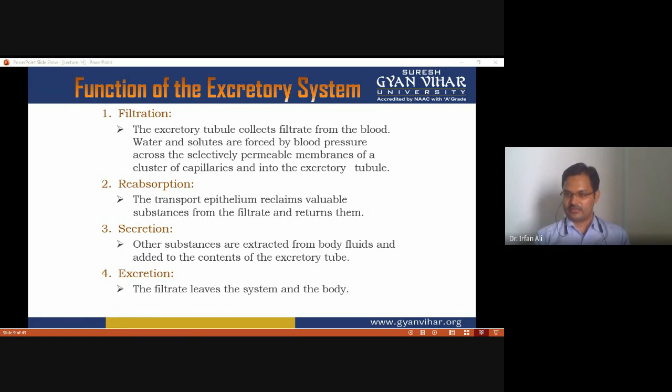Like some of the drugs which we take can be secreted into the urine by the process of secretion, and finally excretion: the filtrate leaves the system and the body.